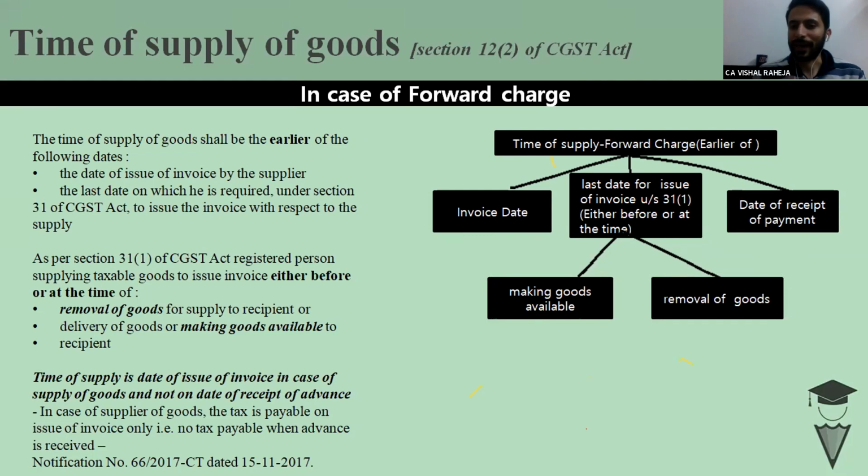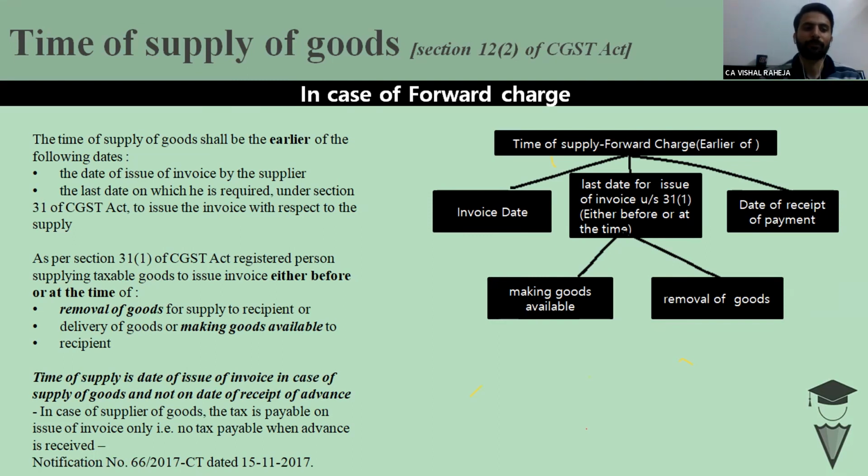So the rule is very simple now. The date of payment has been deferred by the notification. In case of supply of goods, in case of forward charge, we have to see the invoice date, or the date on which the invoice has to be issued in case the invoice has not been issued within the time. Section 31 provides us the time. What would be the time limit for raising the invoice? In that situation,